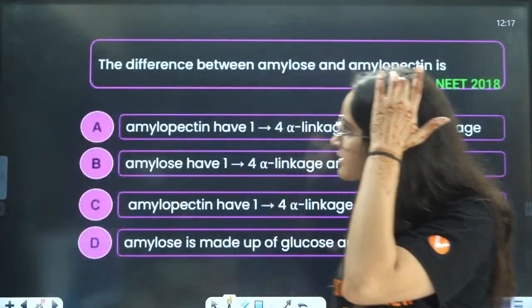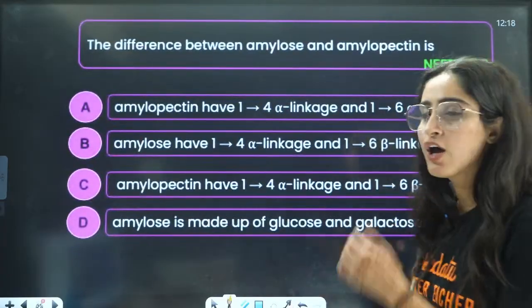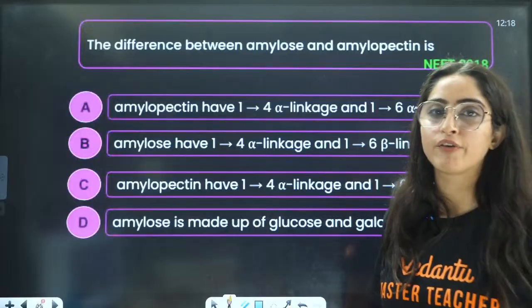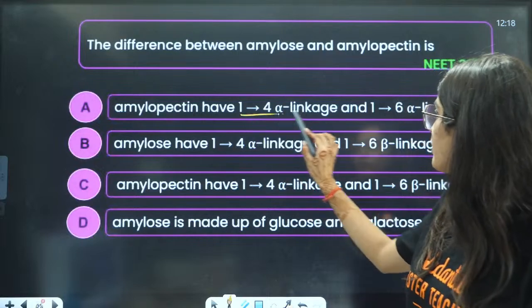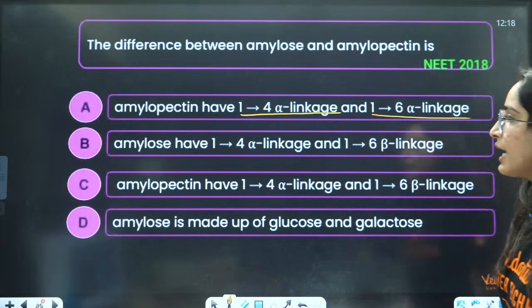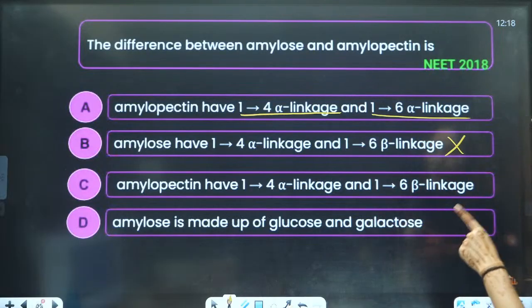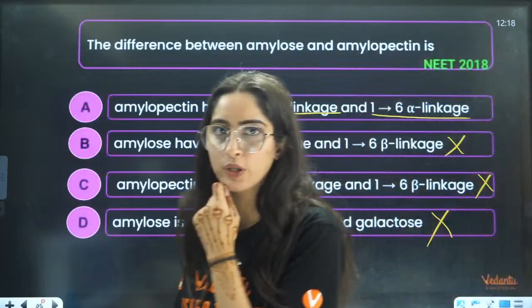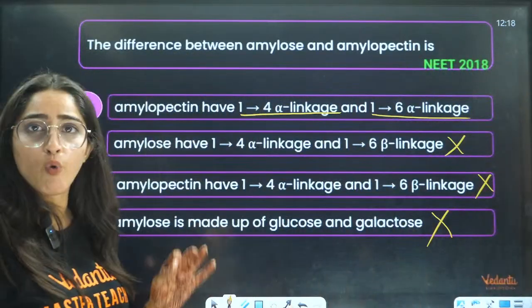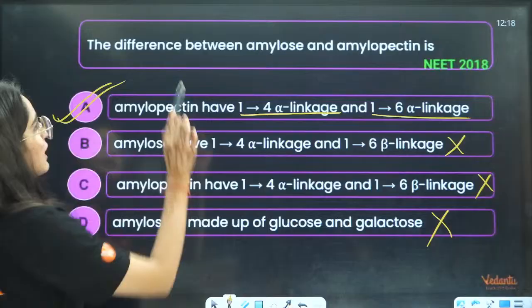Next is the difference between amylose and amylopectin. I told you both have the same thing, just the linkages are different. Both are made up of alpha glucose only. In amylose, you have only 1,4 alpha linkage. In amylopectin, you have both 1,4 and 1,6 linkages. So answer A is the correct answer.